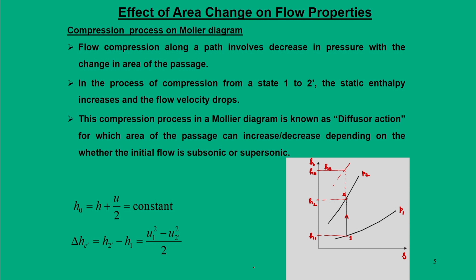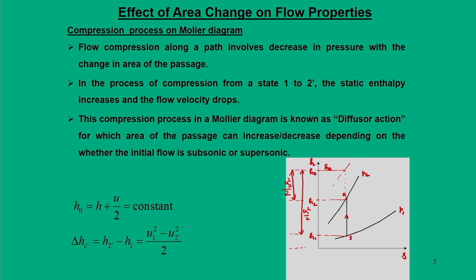So, in this process we are saying H1 plus U1 square by 2 equals H2 plus U2 square by 2.